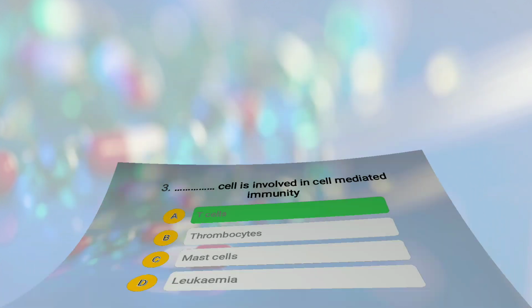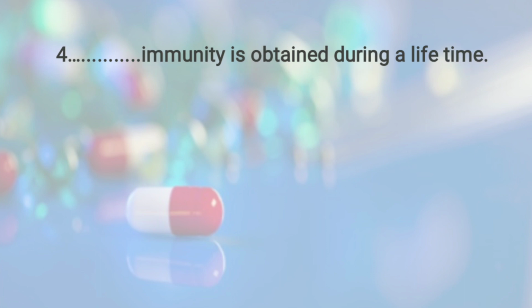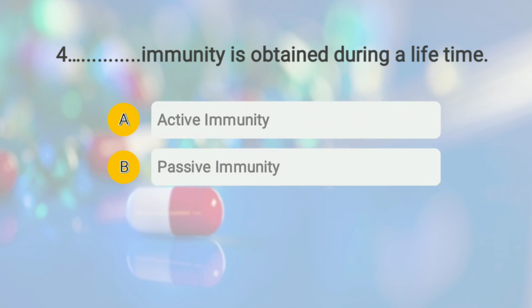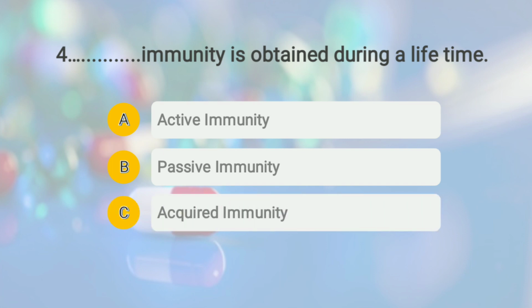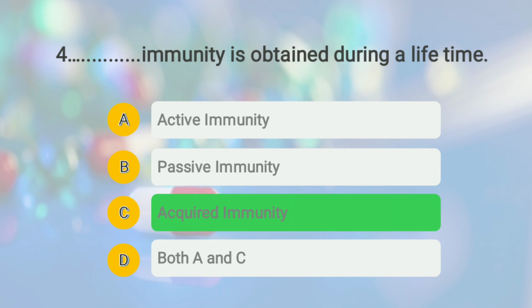Moving to question number 4. The question is, dash immunity is obtained during a lifespan. The options given are A. active immunity, option number B. passive immunity, option number C. acquired immunity, and option number D. both A and C. And the right answer of this question is option number C, acquired immunity.